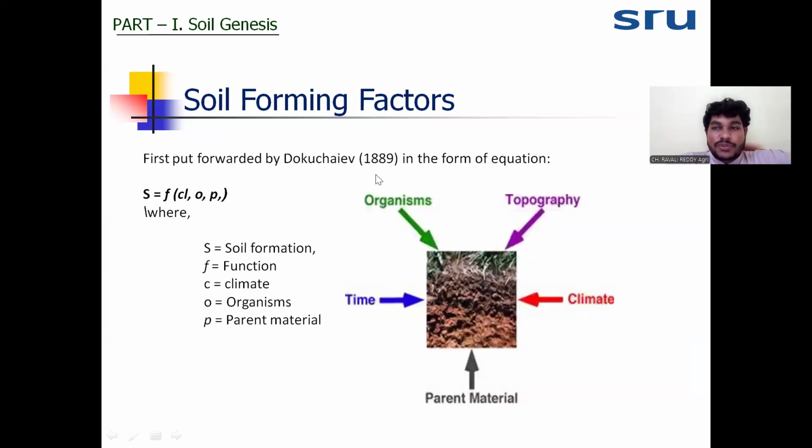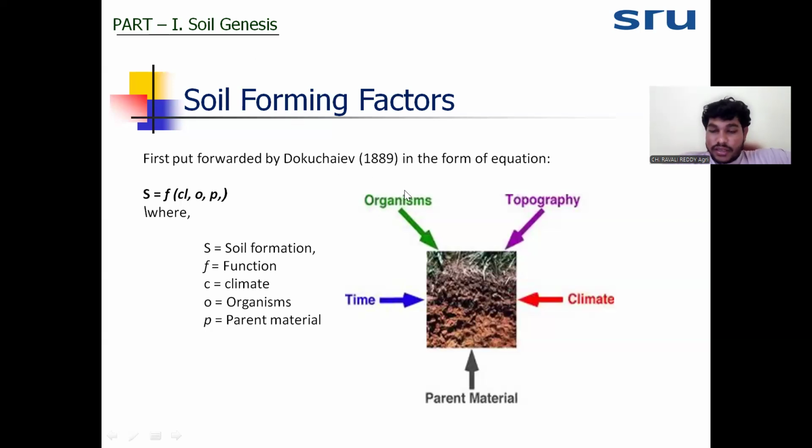Then what are the factors responsible for the formation of the soil? The first person who discussed soil formation and observed the different types of soil on the Earth's surface was Dokuchaev. Dokuchaev is the father of modern pedology, or modern soil science, who observed the different soils and the different soil-forming factors. He gave three soil-forming factors: climate, organism, and the parent material. He said that soil formation is a function of climate, organism, and the parent material. Dokuchaev is from Russia.